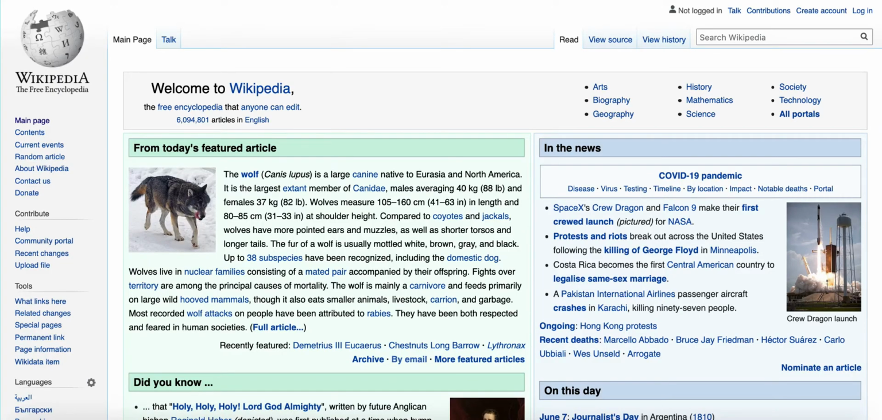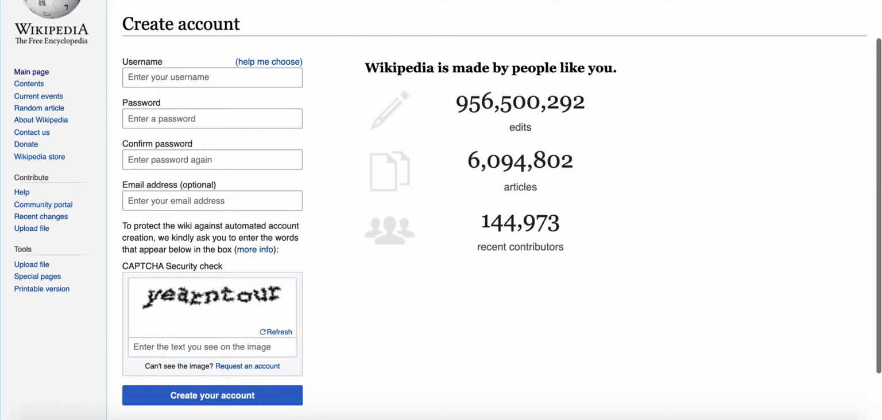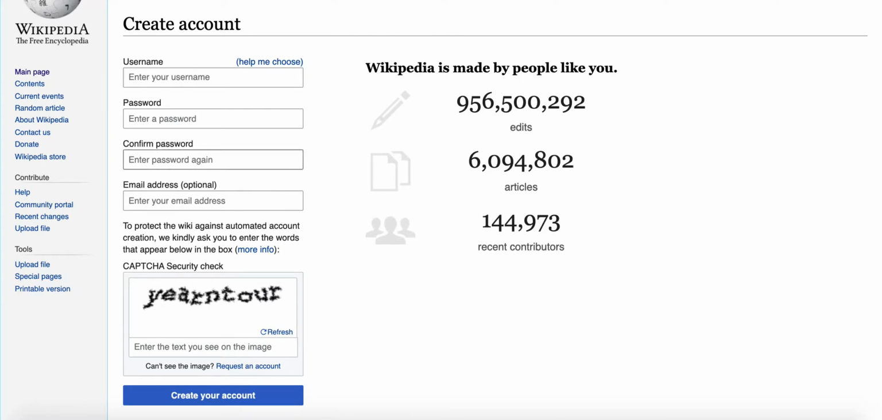First of all, you must create an account. I know there are lots of people who work with their IP addresses, but I do not recommend using an IP address. First of all, you must create your account. It takes hardly 2 minutes. Just enter your username, password, confirm password.